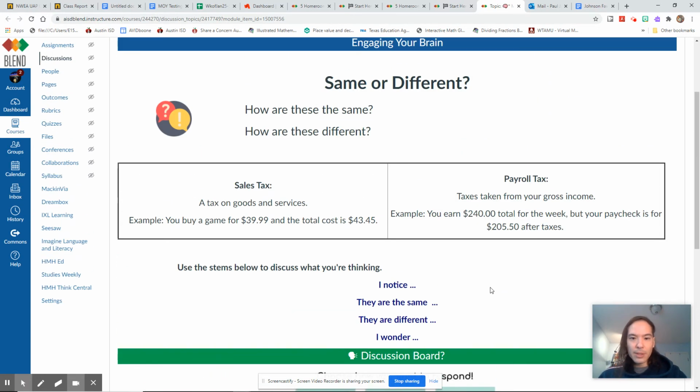All right. So I noticed that these are two very different types of tax. One of them is a tax that I, as a fifth grader, have paid before when buying something. One of them is a tax that I won't have till I have a job and get a paycheck. I noticed that they are the same because they are both taxes. They go to the government to pay for things.